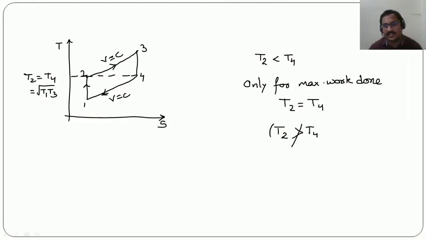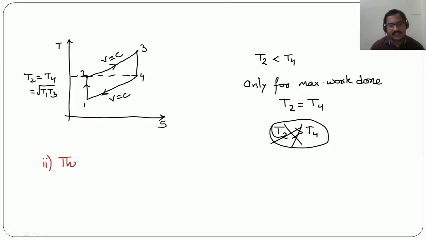So this condition will be invalid. So if this happens, then the Otto cycle will have least efficiency, which is not a desirable condition. So that's the reason the temperature at the end of expansion must be more than the temperature at the end of compression.